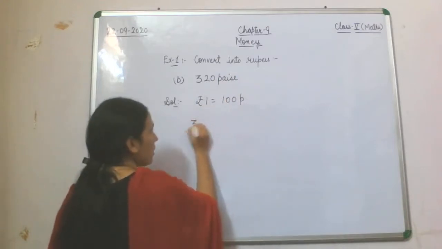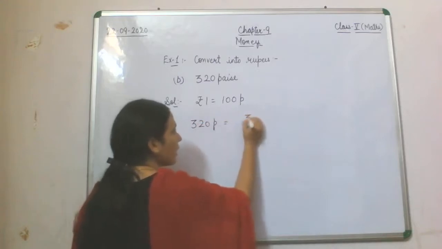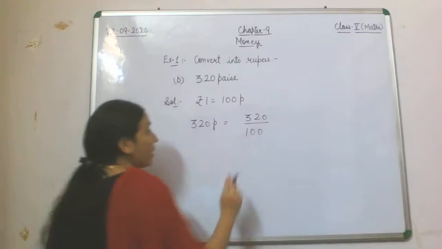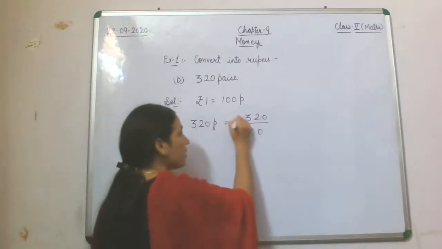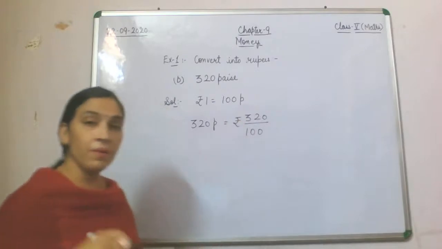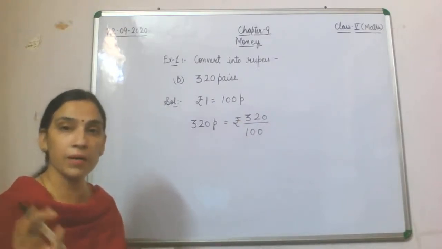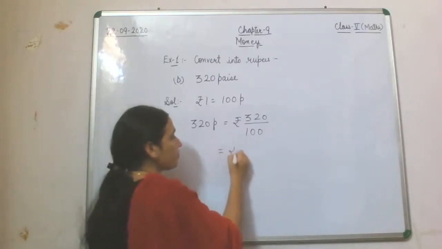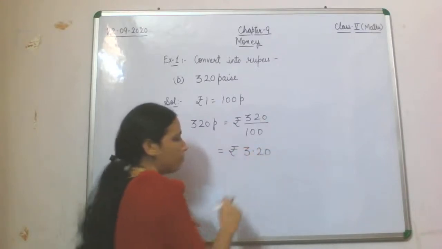So here 320 paise, what will it become? 320 will be divided by 100. Now when we are dividing it by 100, what unit will we write here? That is rupee. When we divide the number of paise by 100, we get the answer in rupees. So here rupee 3.20.